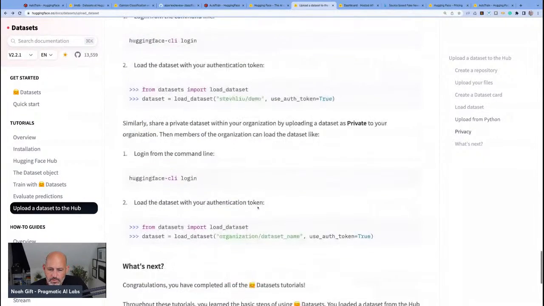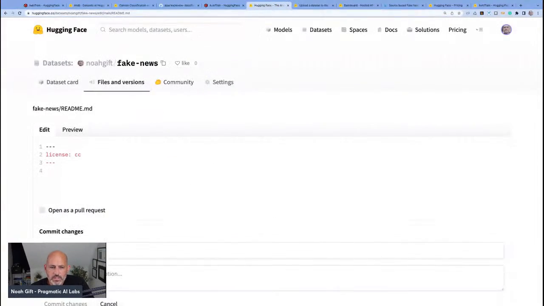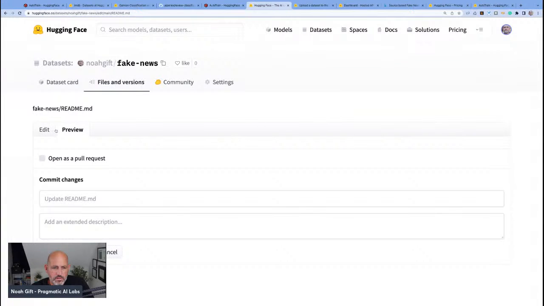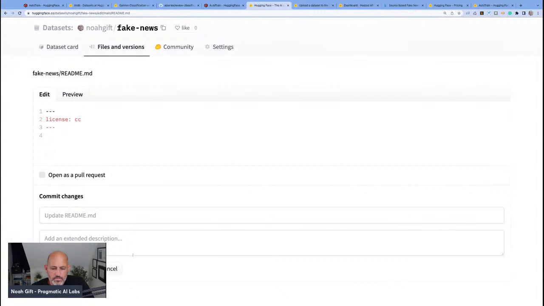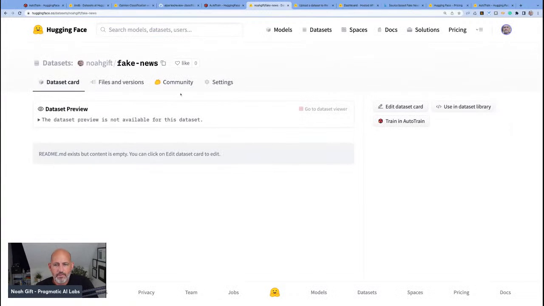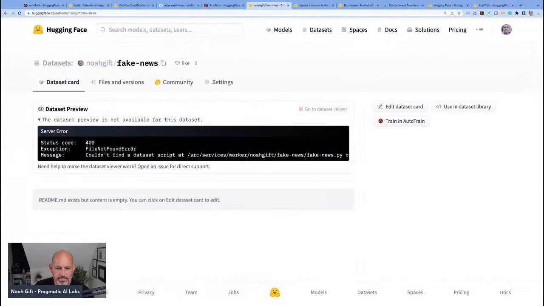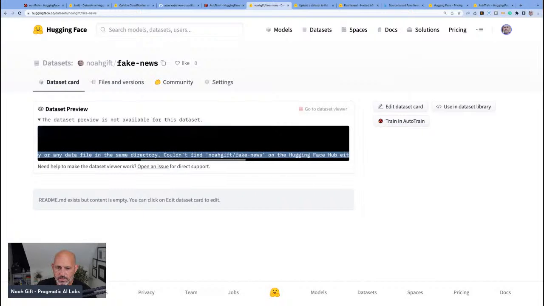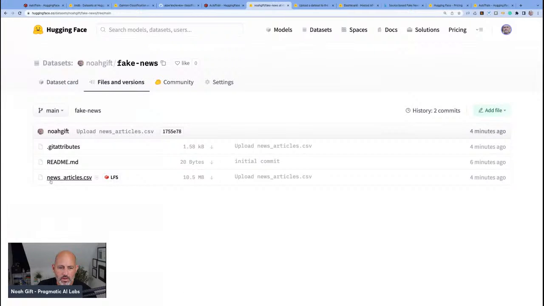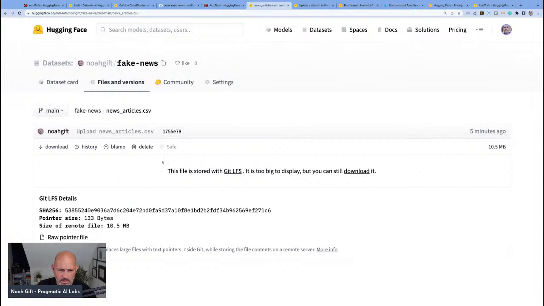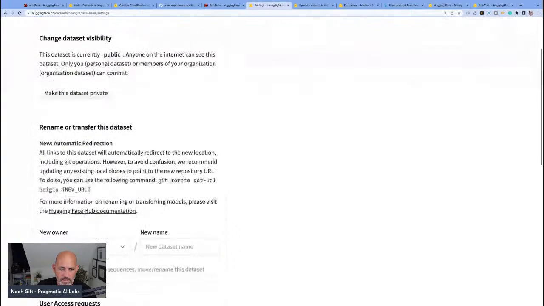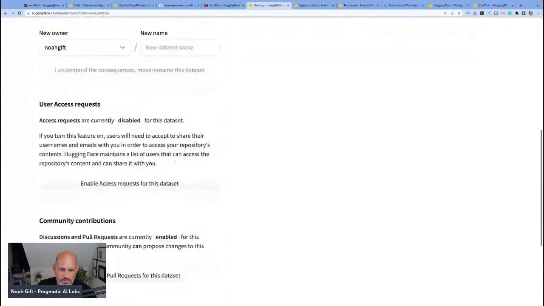Hugging Face privacy. What is interesting though is I have something in here. It says couldn't find a dataset script. Doesn't contain any data file. So maybe it doesn't think that I have anything. But I don't understand how I would change that. So make this, rename it. Nope, I don't see anything.